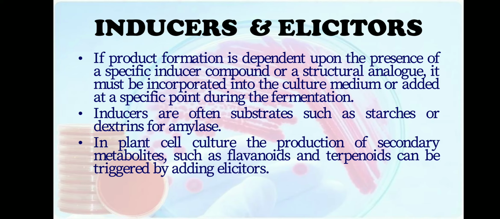In plant cell culture, the production of secondary metabolites such as flavonoids and terpenoids can be triggered by using elicitors. So when we use elicitors or inducers, secondary metabolites like flavonoids or terpenoids will be produced. So inducers are molecules which are required for production of certain compounds. Without the inducers, the product will not be formed, especially in enzyme production.